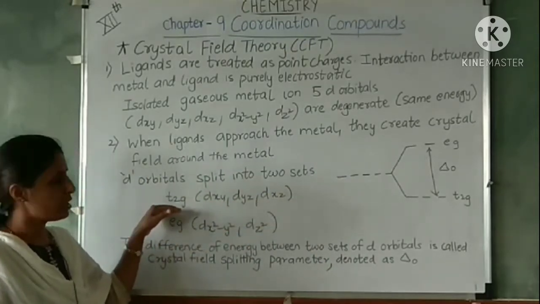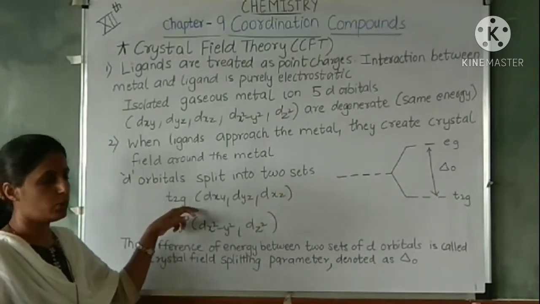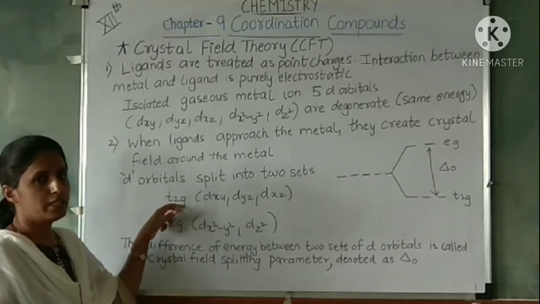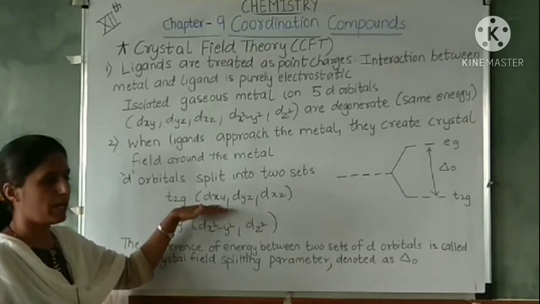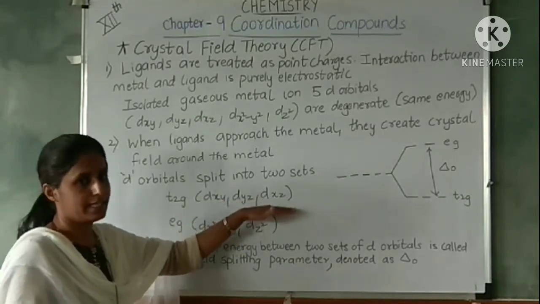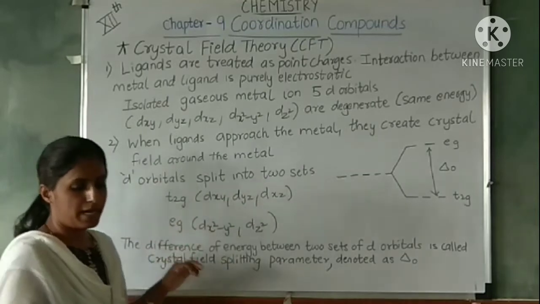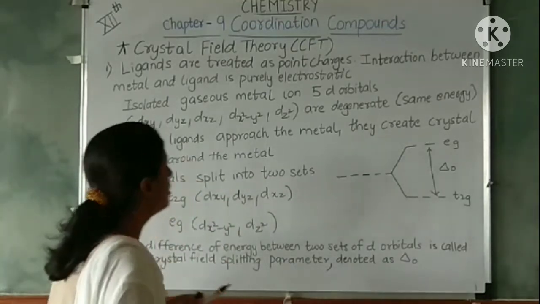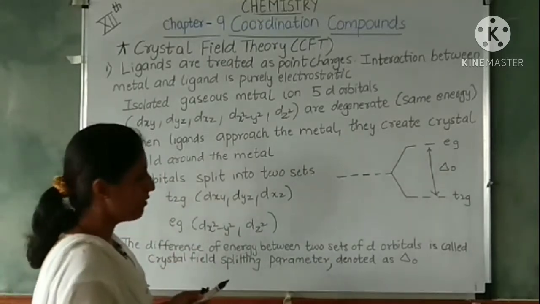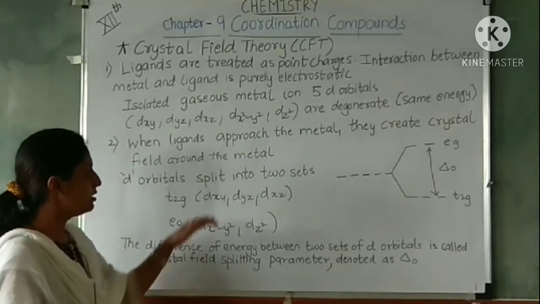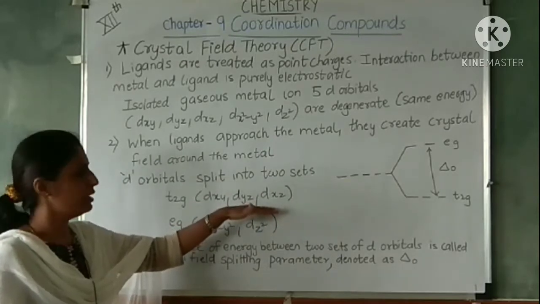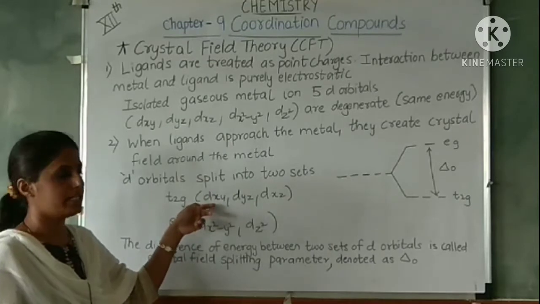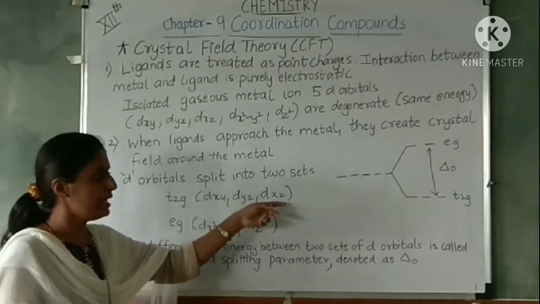Which are these two sets? One set is called T2g and the other is called Eg. The T2g set contains dxy, dyz and dxz orbitals. These three are not along the axis, they are in between the axes, so they are represented as dxy, dyz and dxz.